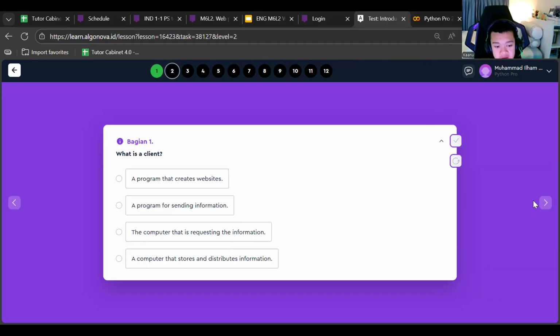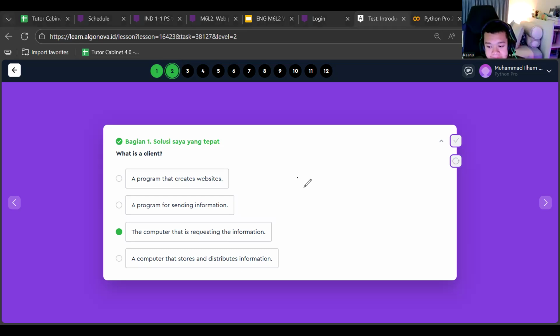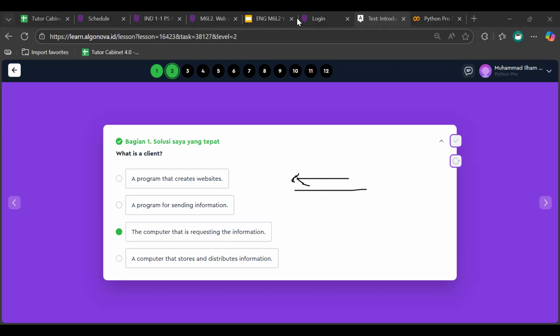And then the second one: what is a client? So basically we have the server and then the client. The client is the computer that is requesting the information. Yes, good, it's the computer that requests the information.